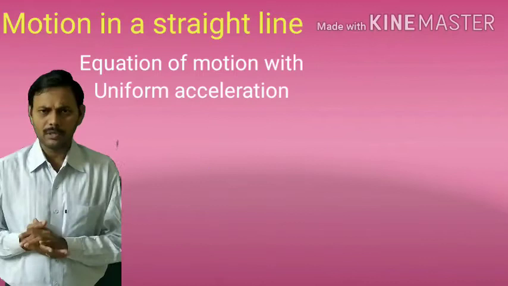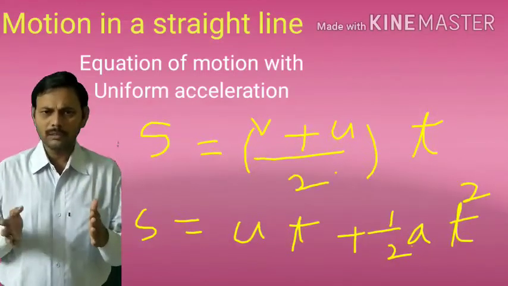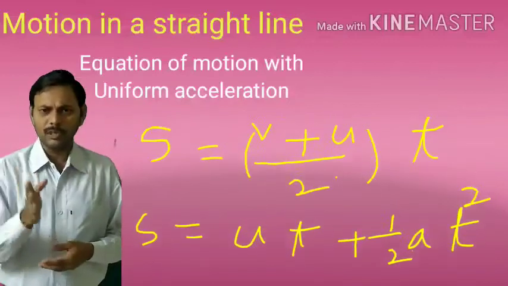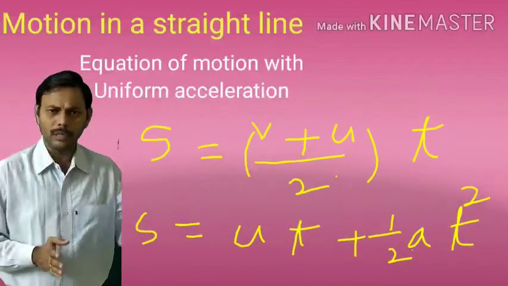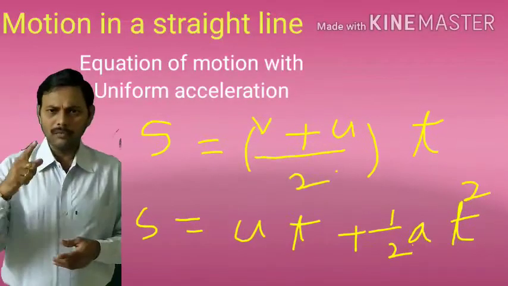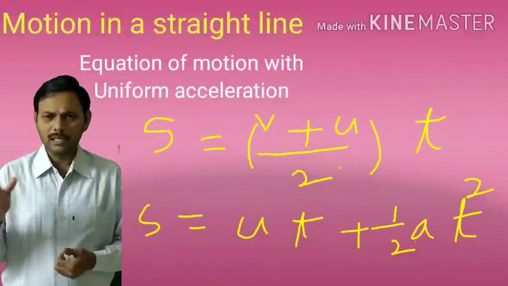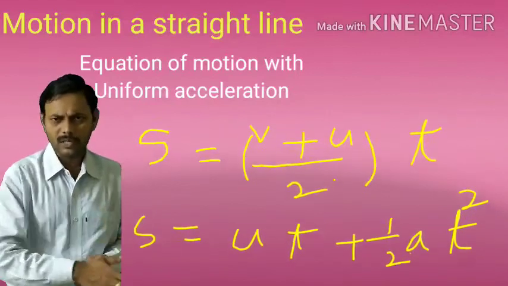Second equation of motion: displacement is average velocity into time. Displacement is (v + u) by 2 into t. Replacing v by u + at and simplifying it, we get s = ut + ½at².